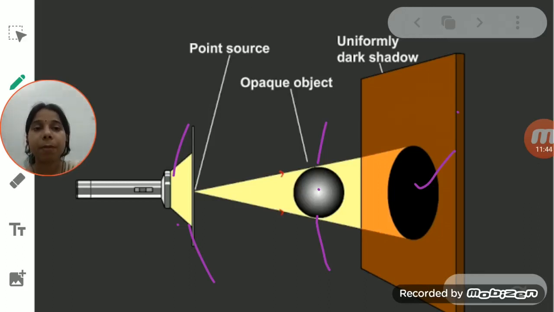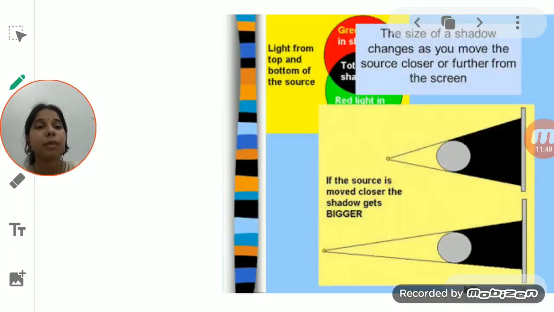Now when you repeat this process 4 to 5 or 6 times, you will observe one thing: as you take the source closer to the opaque object, the shadow gets bigger and bigger. And as you take the source of the light away from the opaque object, the shadow formed on the screen becomes smaller.